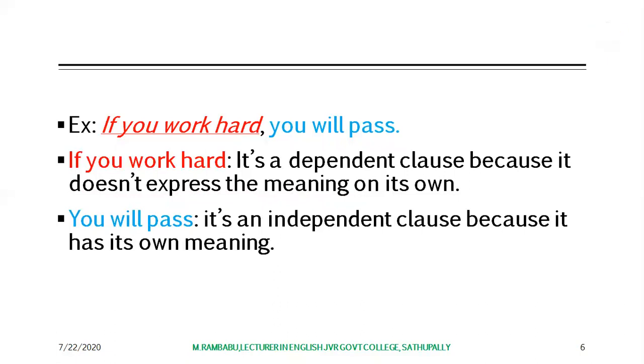This is about clauses. Basically, there are two kinds of clauses. The first one is a main clause, and the second one is a subordinate clause. Main clause is also called independent clause, and the subordinate clause is also known as dependent clause. Here, a sentence is made up of clauses, either main clauses or dependent clauses.